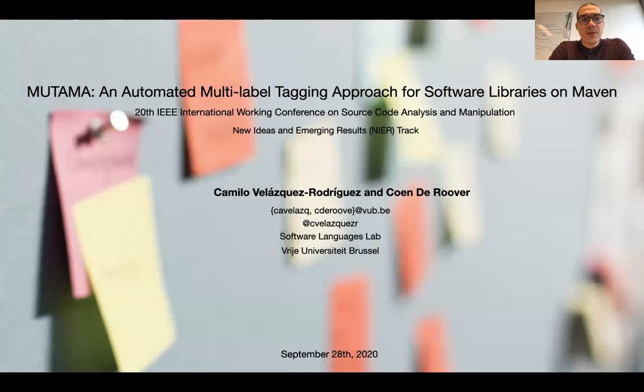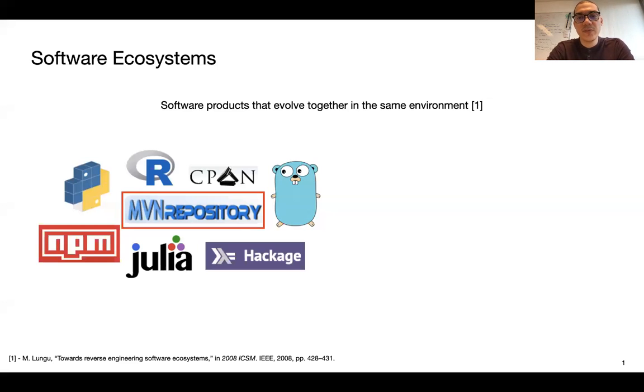Hello, my name is Camilo, and this work, MUTAMA, an automated multi-level tagging approach for software libraries on Maven, is in collaboration with Roover. The focus of this work is software ecosystem, and this is defined by Lungu as software products that evolve together in the same environment. Examples of software ecosystems can be found in libraries for several programming languages, such as Go, R, Python, JavaScript, etc.